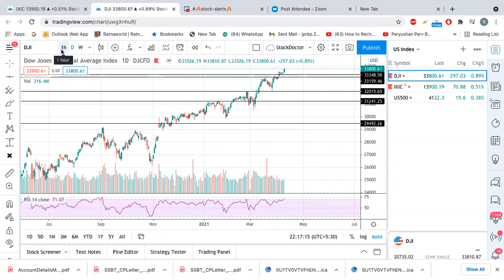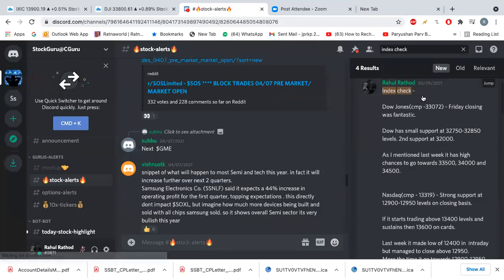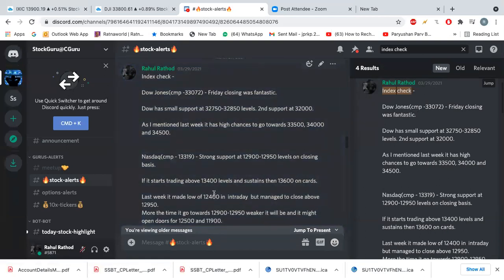This applies to stocks as well, not only for indices. Absolutely, it applies to stocks as well. But why are we doing hourly analysis? Because we are doing an index check that is valid for the next week. Whenever I post an index check, I post it for the next week, how we should play for the next week. And that's why we do the hourly charting.